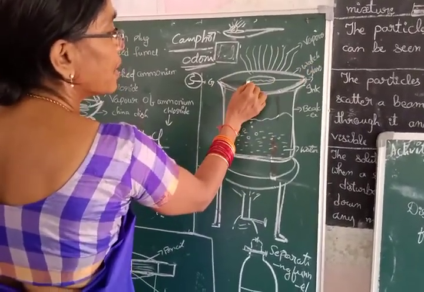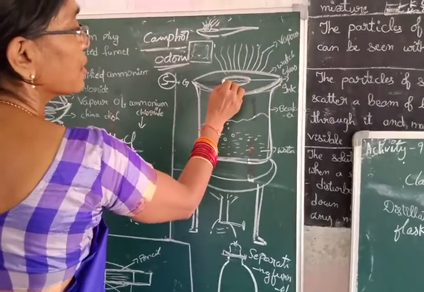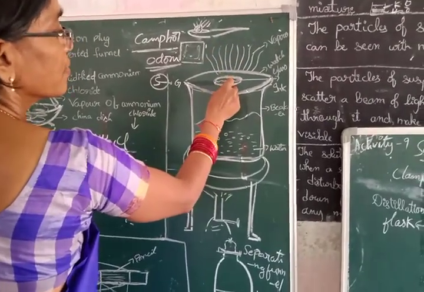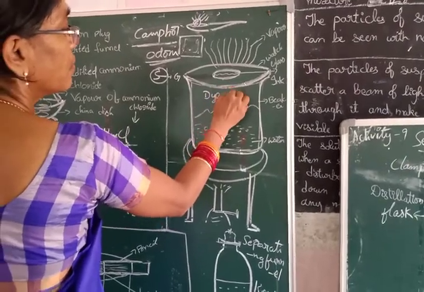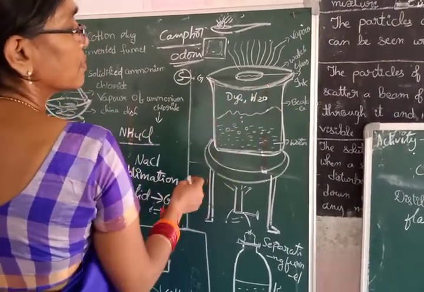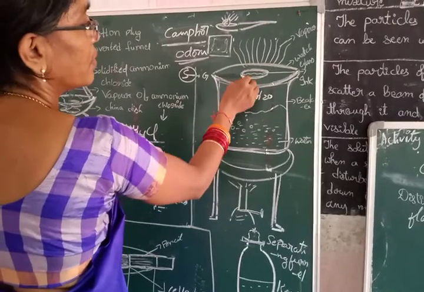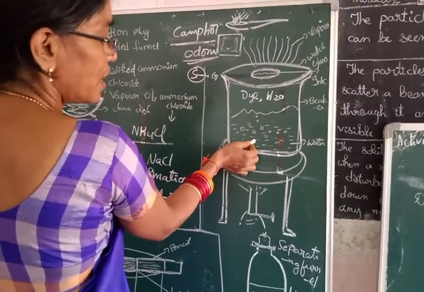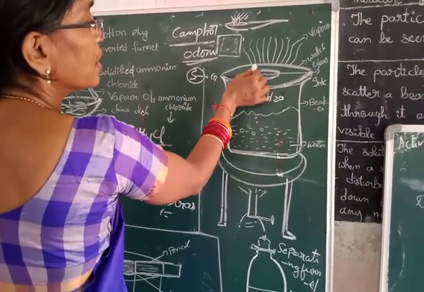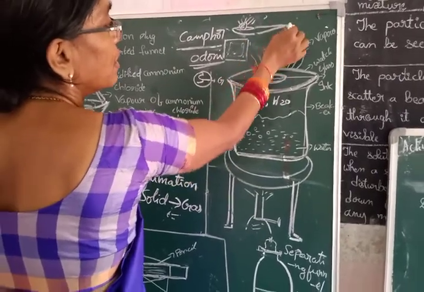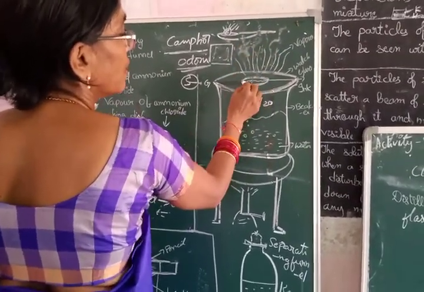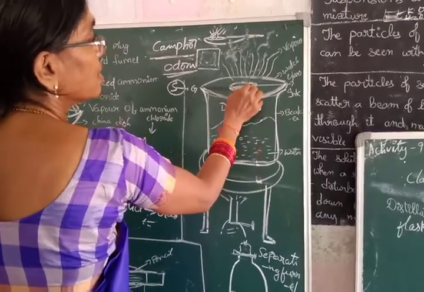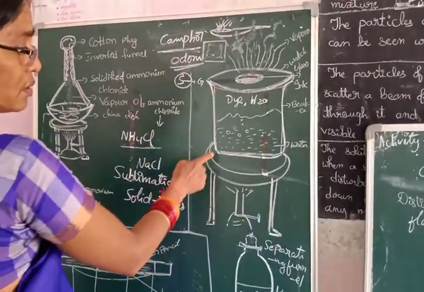On the watch glass, keep some ink drops. Ink is a mixture of dye and water. One or two colors and water will be there in the ink. When you start boiling the water, the water in the ink vaporizes. Here you can find the vapors of water coming out from the ink, leaving the stain of ink here. This is the evaporation process.